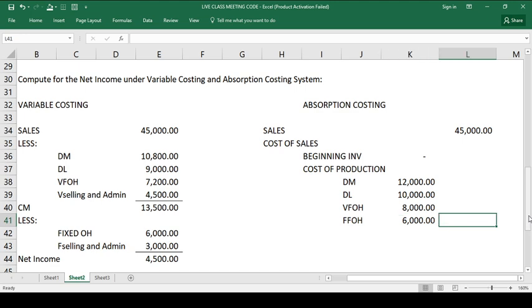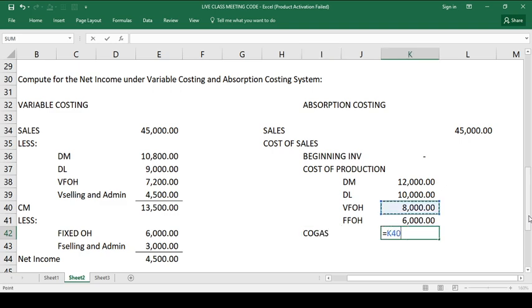So, magkano po ang total cost of goods available natin? Cost of goods available or yung COGAS na tinatawag, okay? Okay, that is beginning plus 12 plus 10 plus 8 plus 6. Okay. So, okay, that is our COGAS.